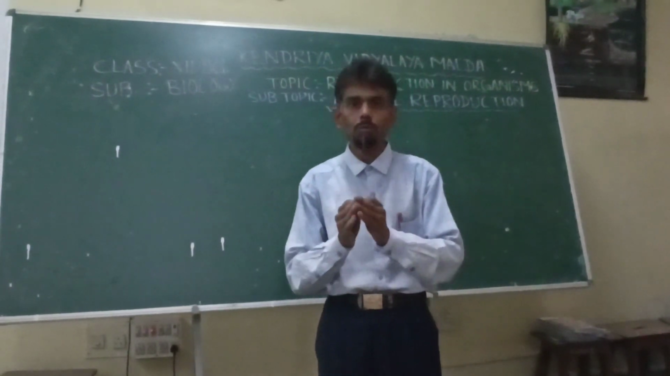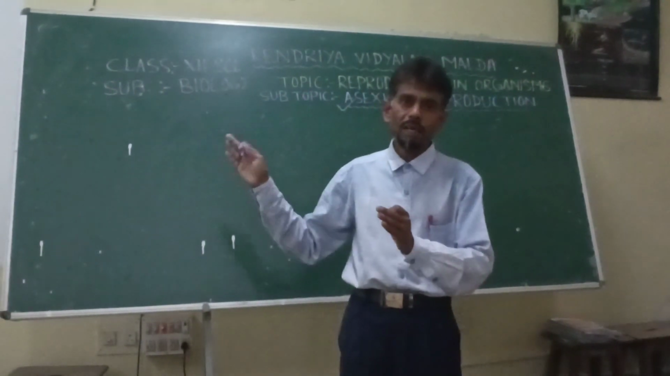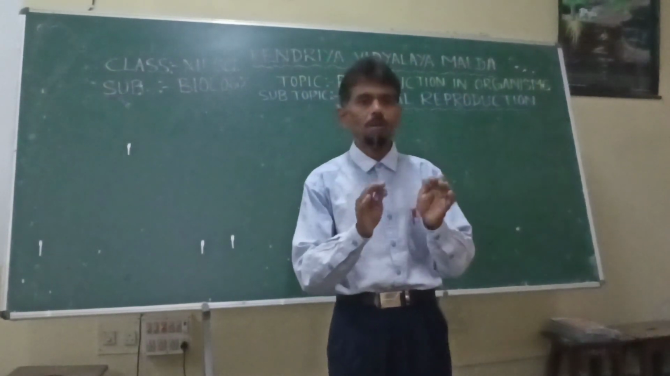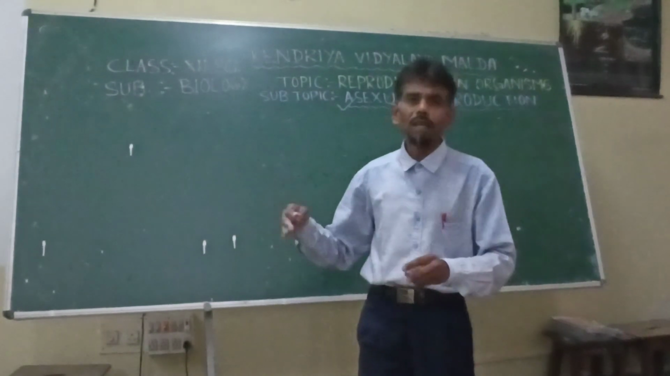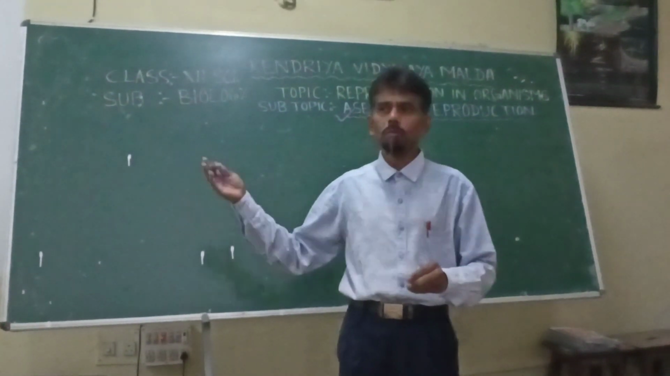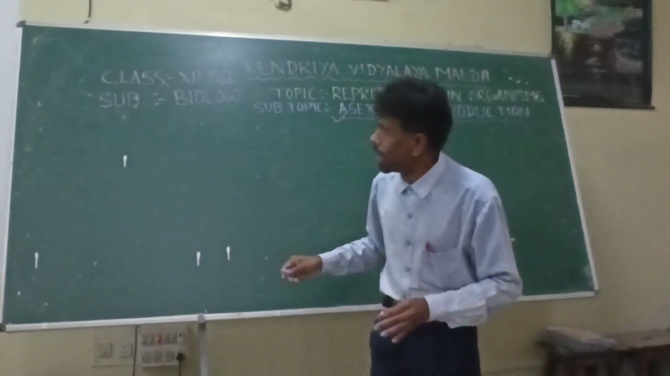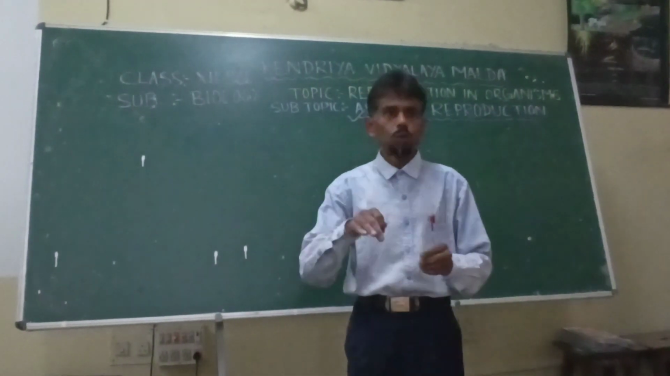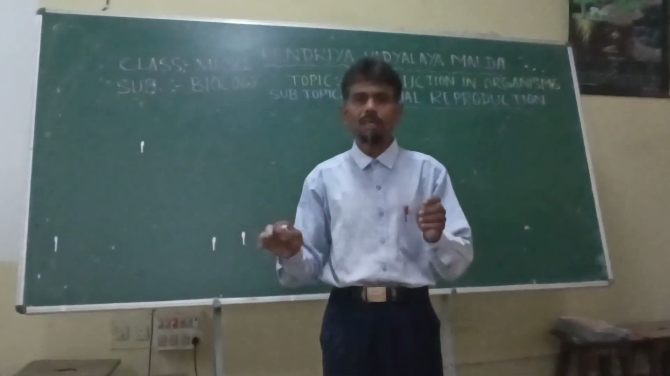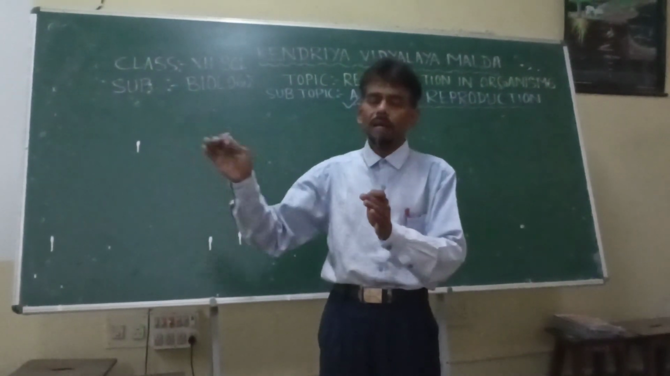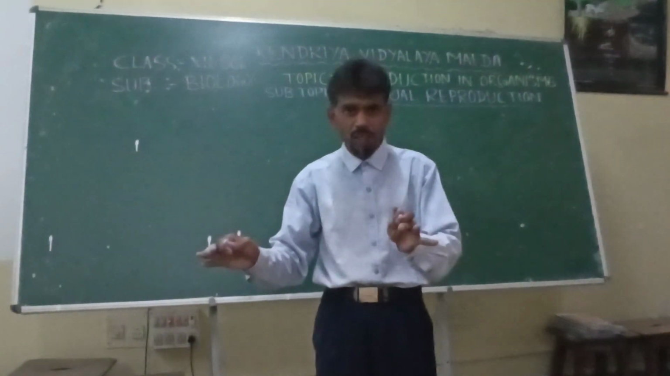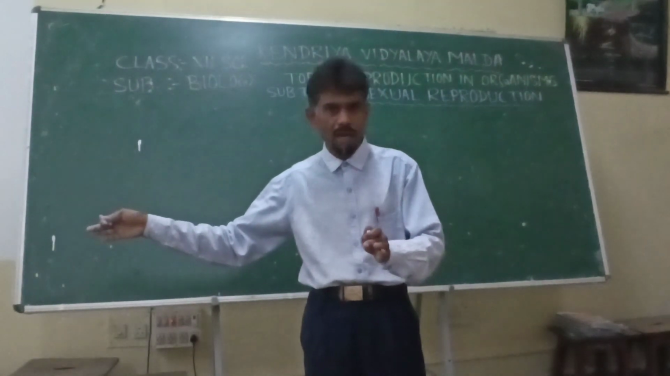This is the basic difference between asexual and sexual. In sexual reproduction, male and female gamete formation is a must. We shall discuss that part in the next class on sexual reproduction. Plants also undergo asexual reproduction, but in the case of plants we use another terminology, called vegetative propagation. We shall discuss that in our next class.